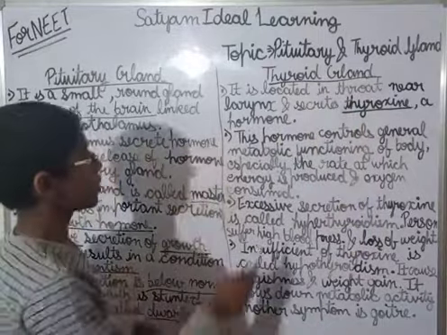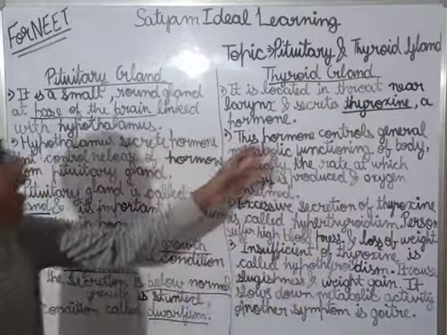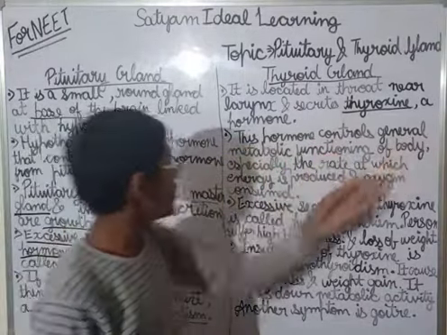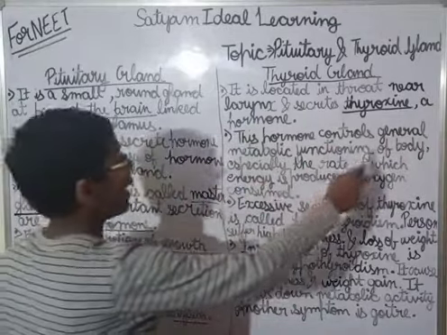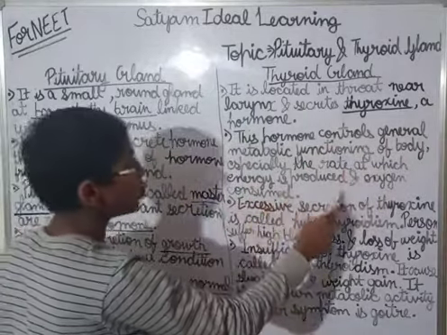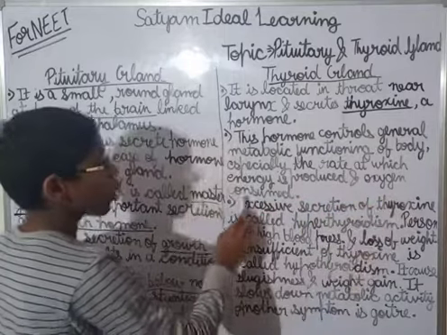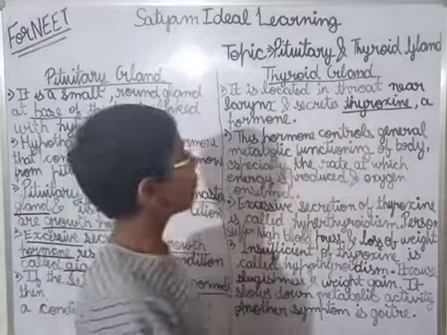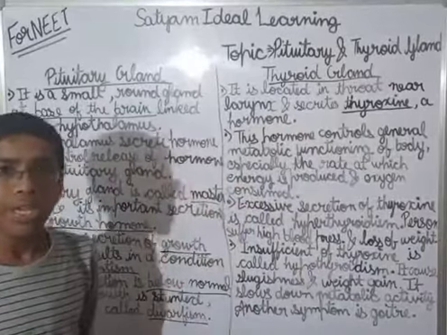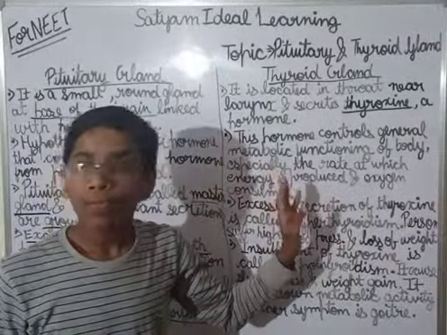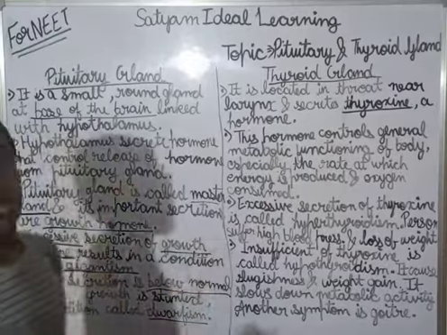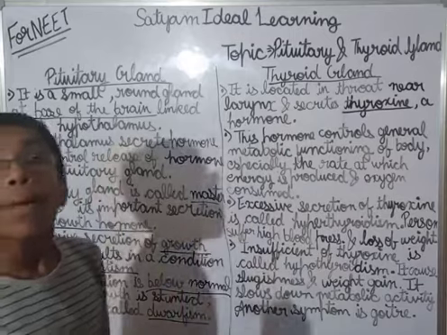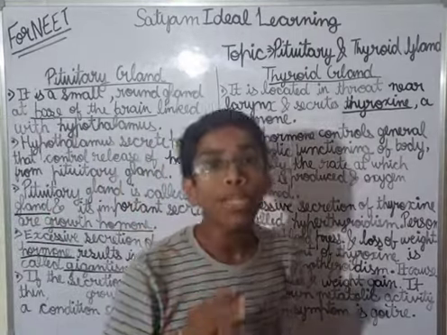Clear? Now see, this hormone controls the general metabolic functioning of the body, especially the rate at which energy is produced and oxygen consumed. Before moving to this point, now what is thyroxine? I have told you that it is a hormone. Okay, so it is a hormone, but there is one more thing. You will search and let me know in the comment section. It is a kind of protein.